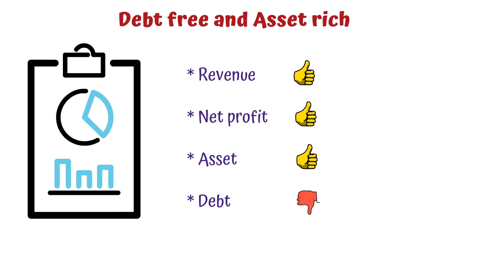But what matters for an investor is whether the company is making profit and whether the profit is growing year by year or quarter by quarter. The asset of a company should always be more than the debt of a company, so that the company can clear out all its dues if required in the near future by selling all the assets. Also, the debt should not be increasing over a period of time.